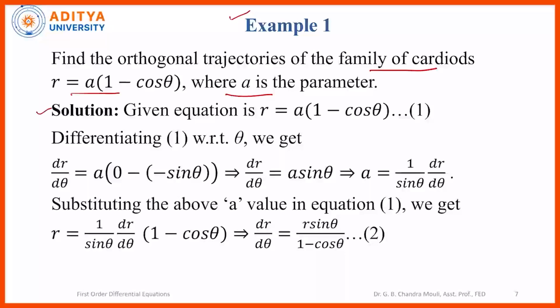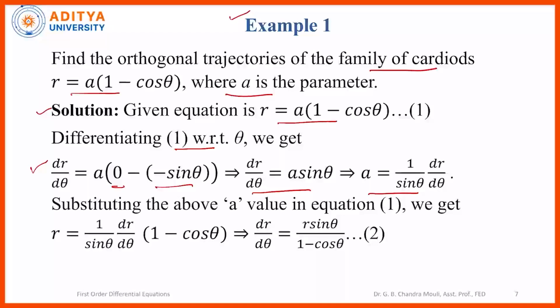Solution: the given equation is taken as 1, r equal to a into 1 minus cos theta, and we differentiate equation 1 with respect to the independent variable theta. We get dr by d theta equal to a into derivative of 1, which is 0, and minus derivative of cos theta, which is minus sin theta. That implies dr by d theta is equal to a sin theta, or a is equal to 1 by sin theta dr by d theta.